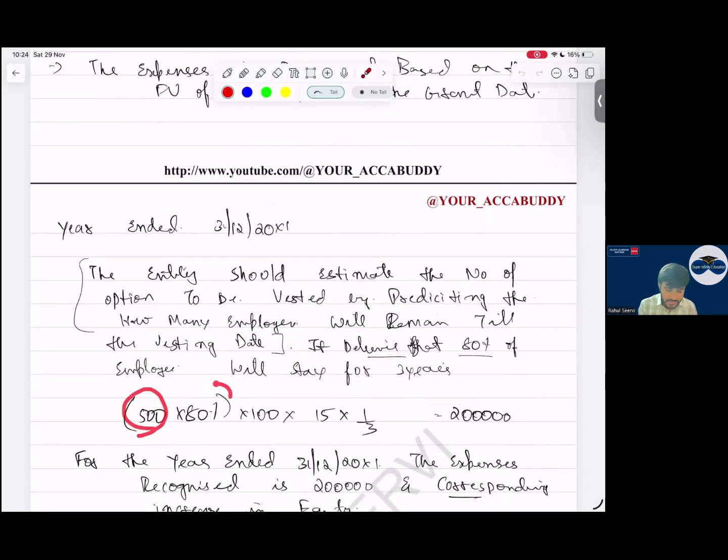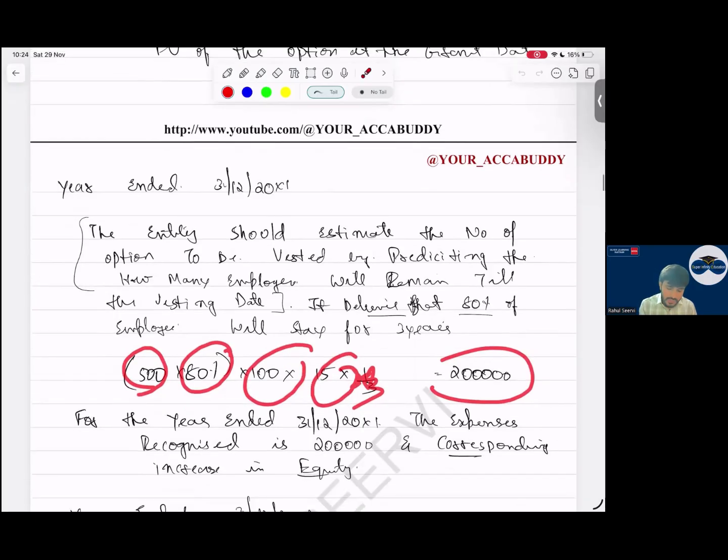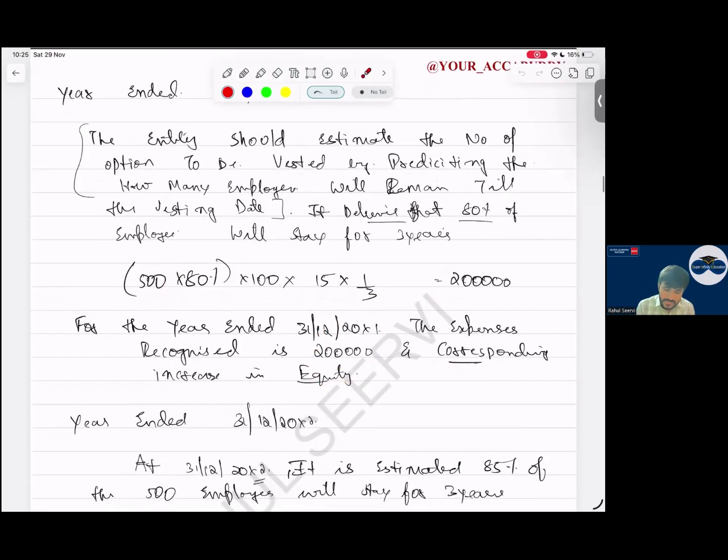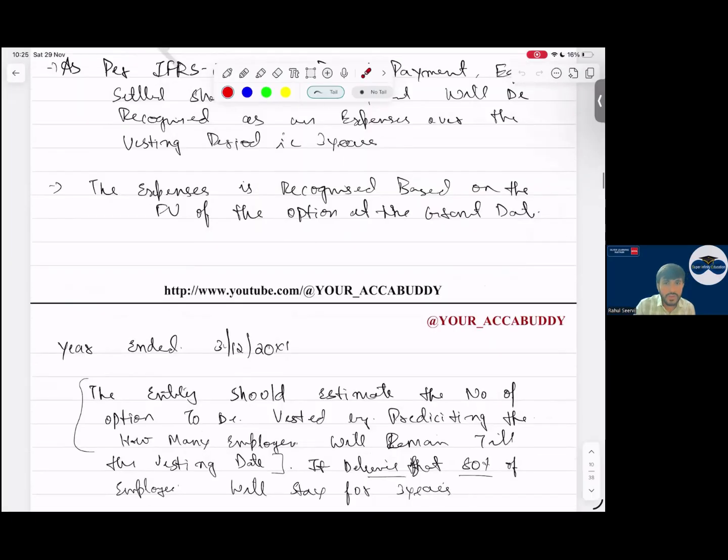So 500 into 80 percent into 100 into 15 into 1 by 3. That is 2 lakhs. So for the first year the expense will be 2 lakh, and the corresponding credit will be in equity, an increase in equity. Year 2, what will happen, sir? What is the data for year 2? Sir, 425 employees are there.